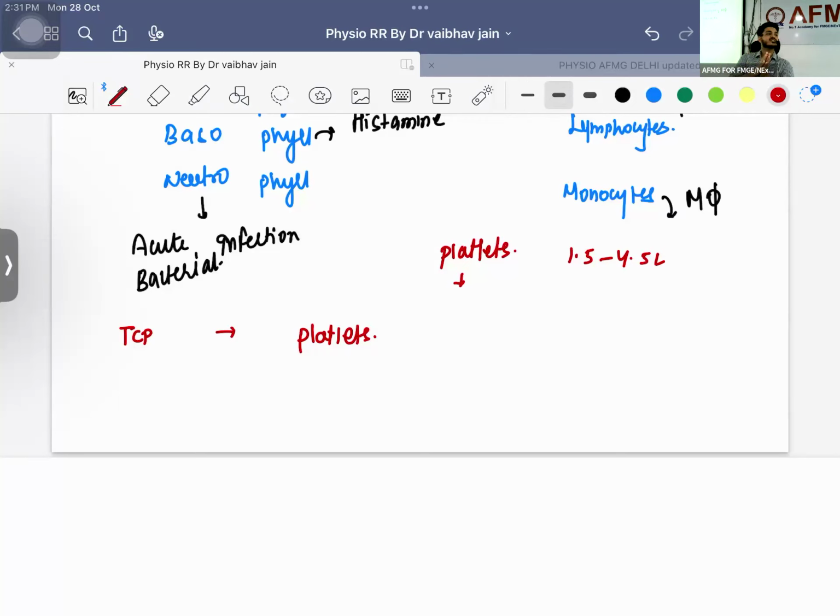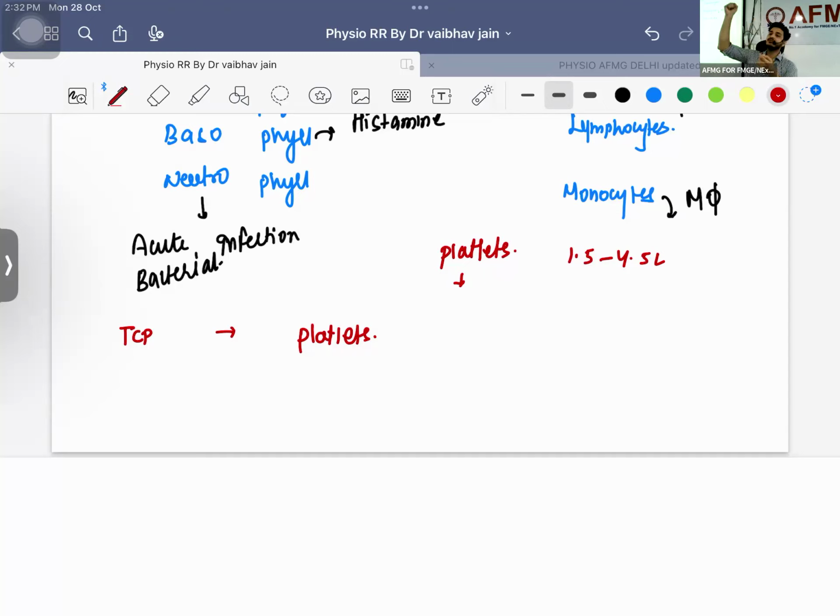In primary hemostasis, you have four steps. What are these four steps? First of all, there will be a rupture, and von Willebrand factor. Let me tell you the disease itself; you can check it in your notes. The first disease will be von Willebrand disease, and the treatment will be von Willebrand factor.